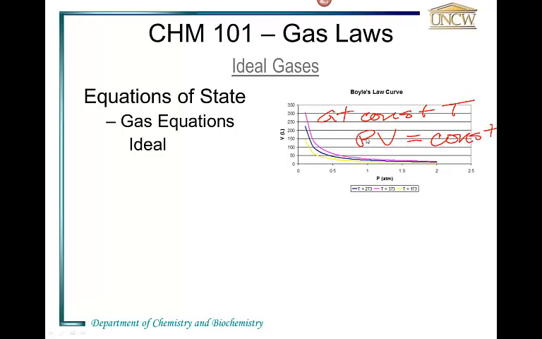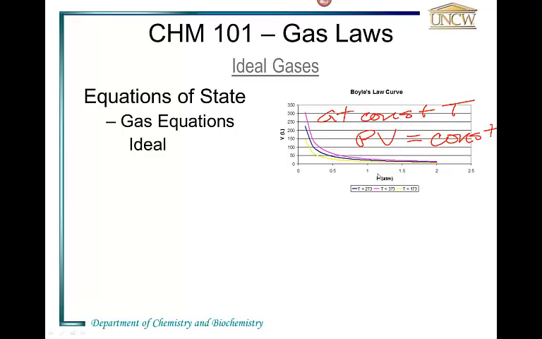PV equals a constant, XY equals a constant. So as the pressure increases, the volume goes down. And notice the curves aren't straight. Notice also that we get a family of curves that are different only by the temperature at which the measurements were made. So that's Boyle's law.